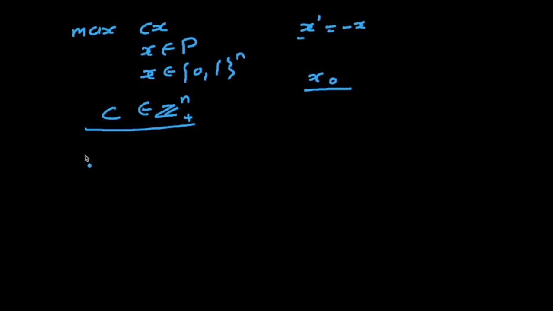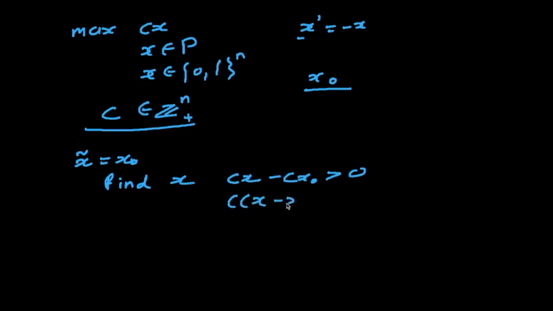We start with x tilde equal to x0, and we want to find some x in this feasible region such that cx minus cx0 is greater than 0, or in different words, c of x minus x0 is greater than 0. So it is strictly improving my objective.